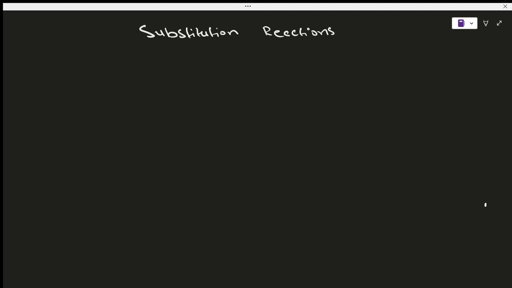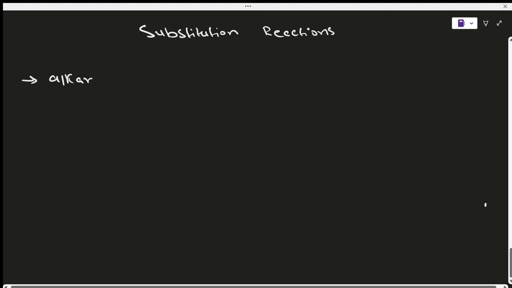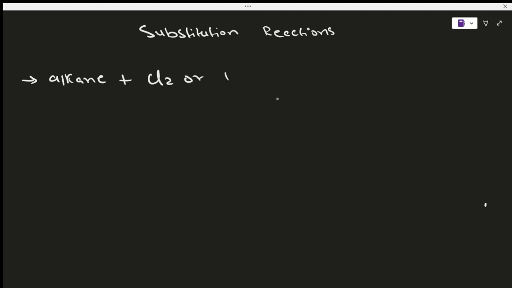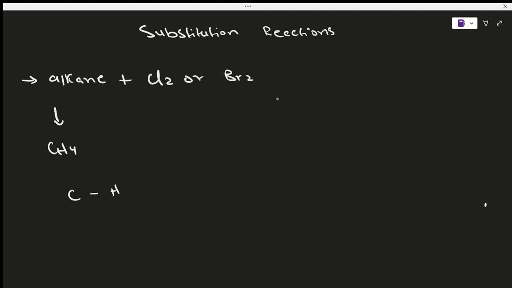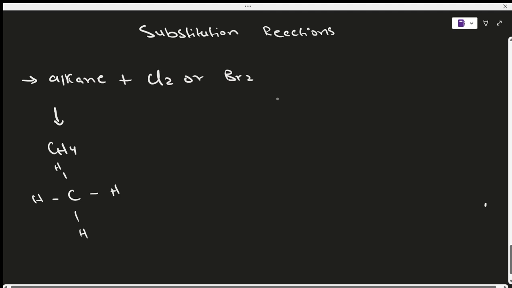Okay, so let's look at the substitution reaction for alkanes. The way this works is that we're going to have an alkane molecule being reacted with either chlorine or bromine. Now if I take CH4 as an example, you'll have this structure, and when you react it with chlorine, how does this work?